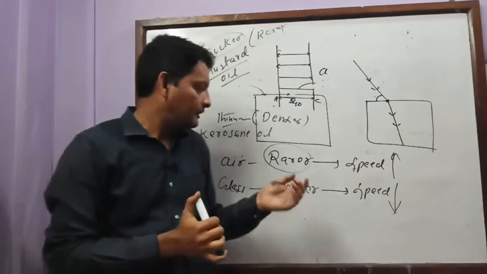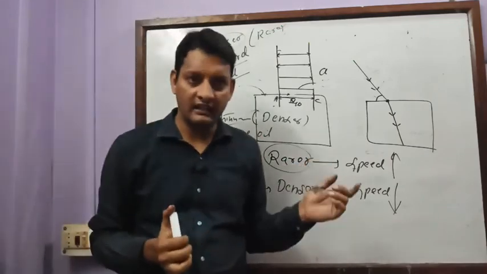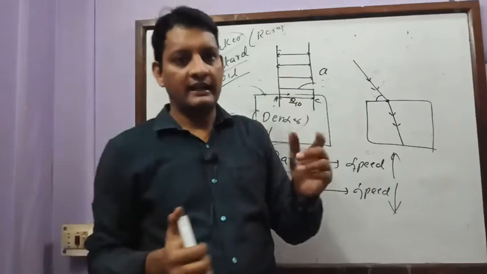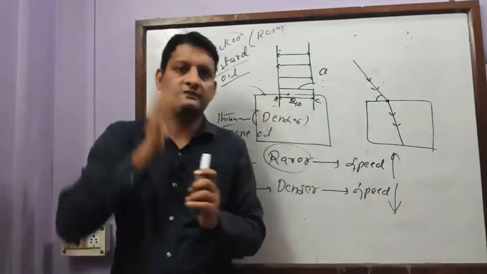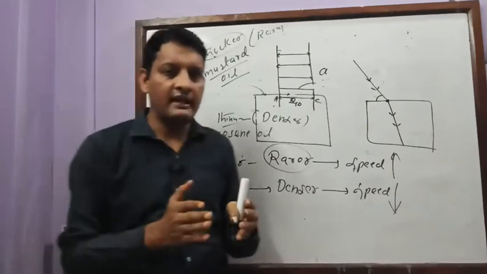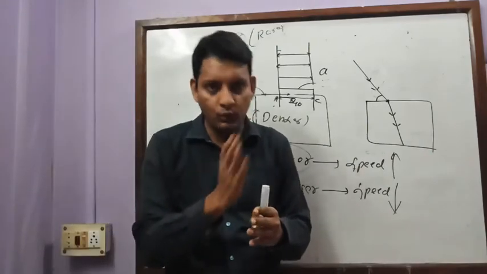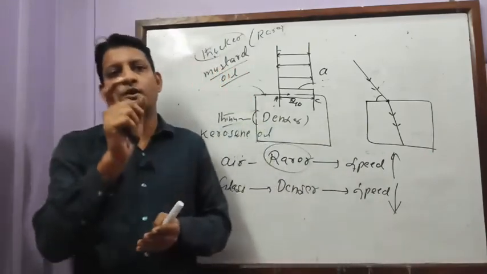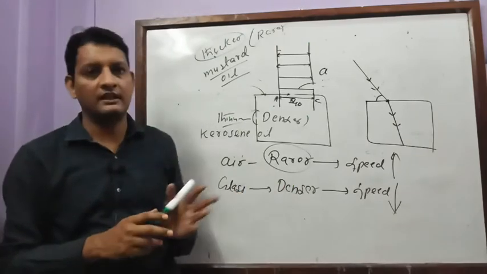You can also call a medium rarer where the bending of light is less, and you can call a medium denser where the bending of light is more. So now you have two definitions of rarer medium and denser medium.